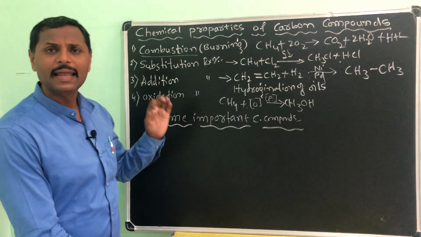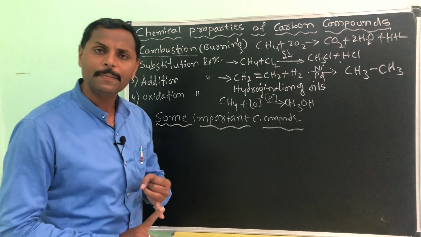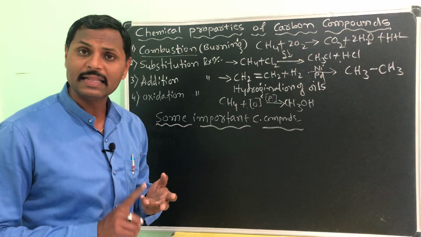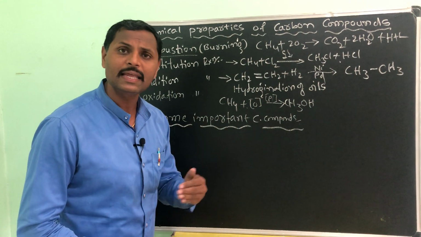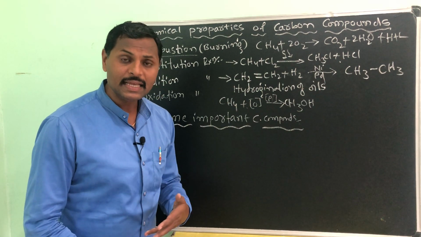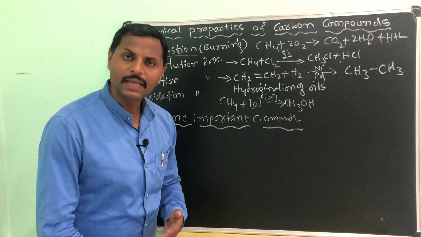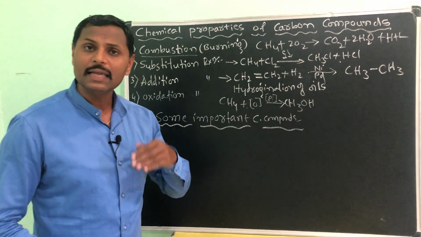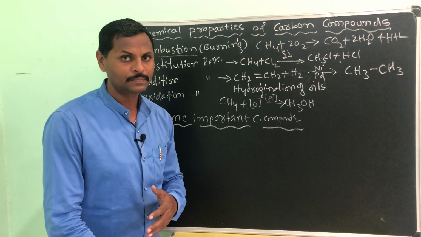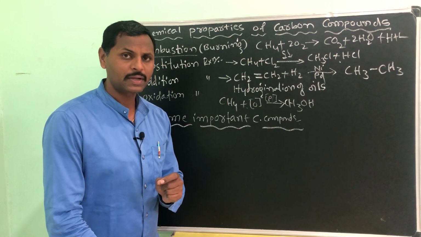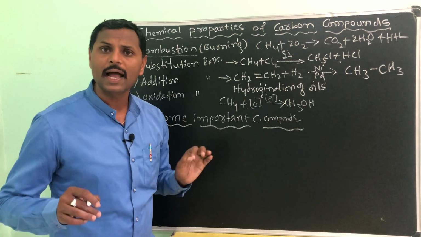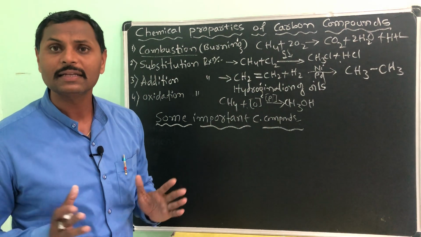So any carbon compounds you take, it may be the alkane group, alkene group or alkyne group: methane, ethane, propane, butane, any alkane members; any alkene members like ethene, propene, butene; any alkyne members like acetylene or ethyne, propyne. If you combust these things, if you burn these things, the product will be the same: carbon dioxide and water vapor and heat and light.